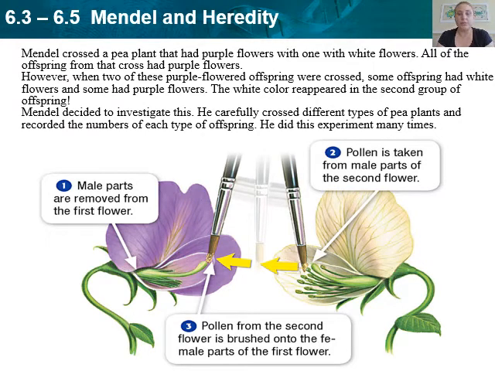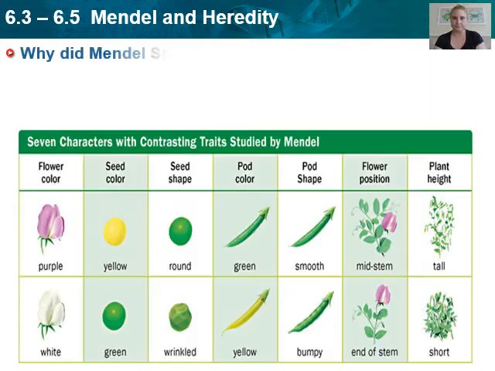But basically, in order to breed those two plants together, he took the male parts and removed them from the first flower to make sure the plants would not self-pollinate. And then he'd take pollen from the male parts of the second flower and brush it onto the female parts of the first flower. So he could know which two he was actually crossing and breeding together.